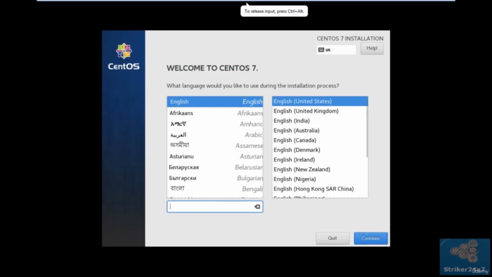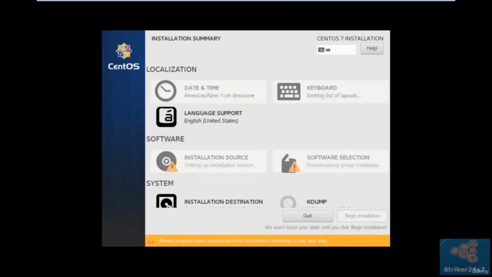And the installation has started. Now we will choose the language.